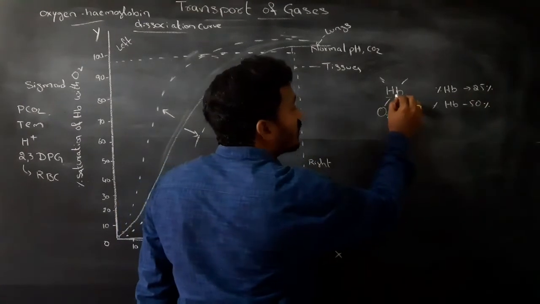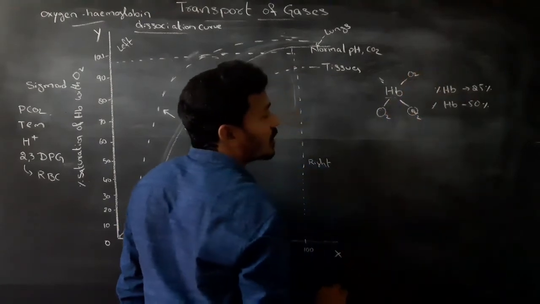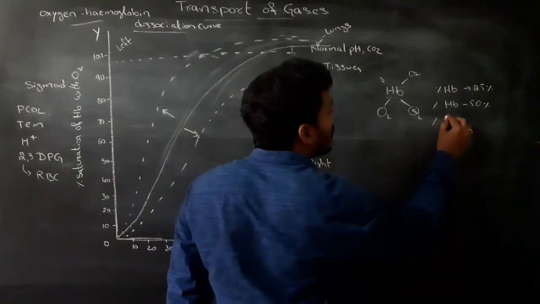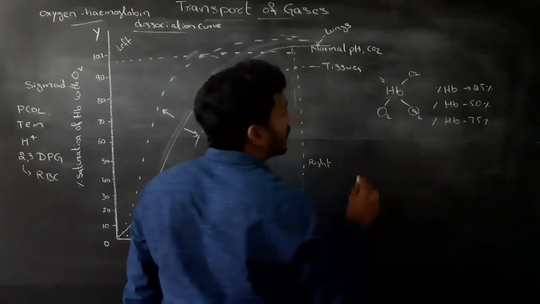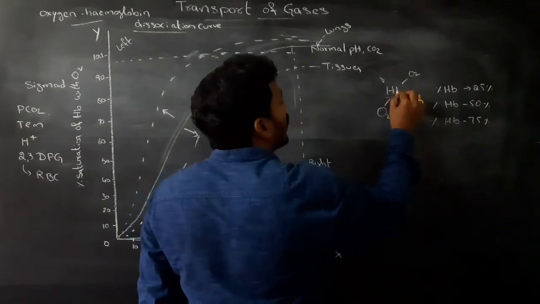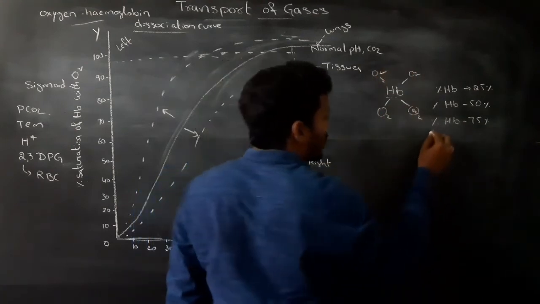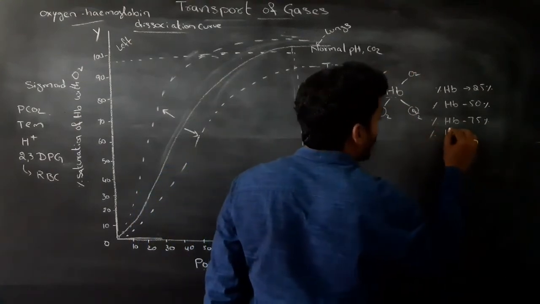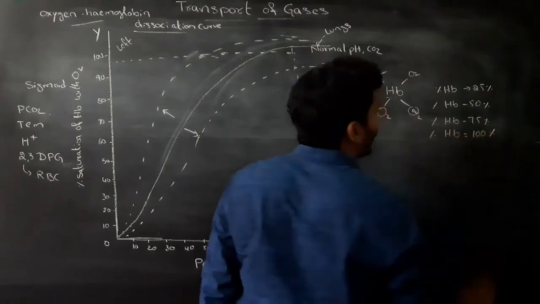If hemoglobin carries three oxygen molecules, it is 75%. If hemoglobin carries four oxygen molecules, the percentage of saturation of hemoglobin is 100%.